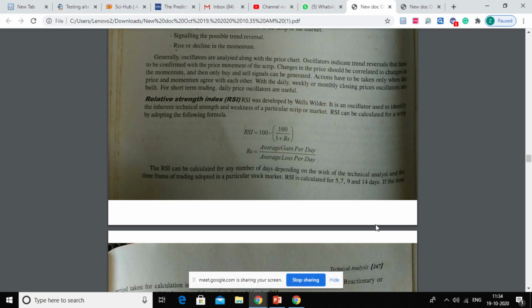Otherwise, without looking at figures, without looking at that image, I won't be able to explain. So let's at least try to understand whichever is covered in this book.